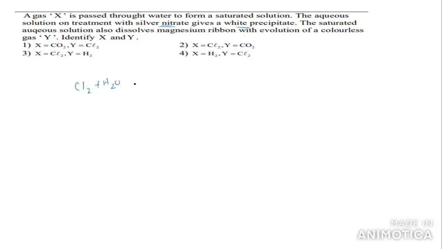Chlorine gas can be dissolved. You will get HOCl plus HCl. Okay, HOCl plus what? HCl. Maybe I want to think here X is chlorine gas. Now this aqueous solution on treatment with silver nitrate, I will get AgCl white precipitate plus HNO3.